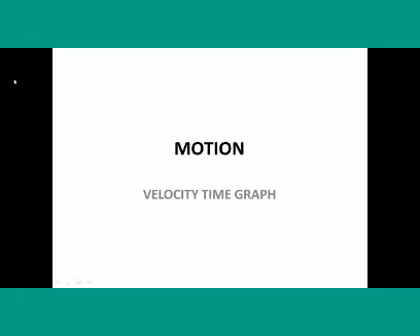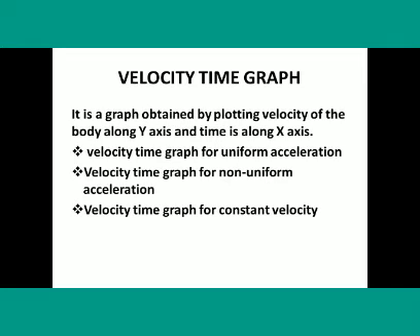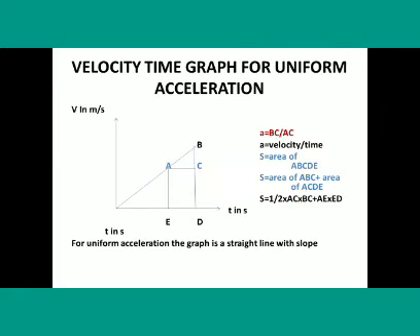Next, velocity time graph. It is a graph obtained by plotting velocity of the body along y-axis and time along x-axis. Mainly there are three types of graph we discussed. The first one is velocity time graph for uniform acceleration, for non-uniform acceleration, and for constant velocity. Velocity time graph for uniform acceleration.